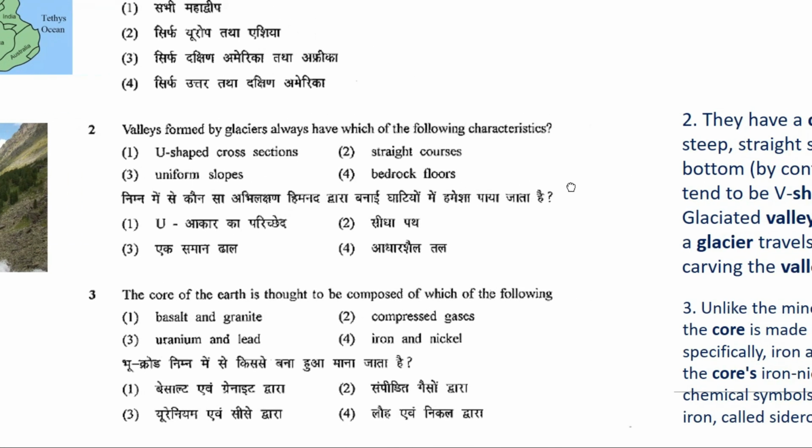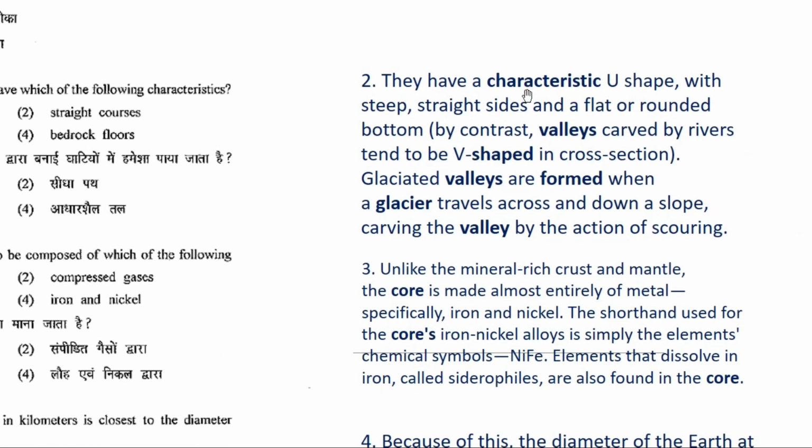So let's have a look at the explanation. They have a characteristic U shape with steep, straight sides and a flat or rounded bottom. By contrast, valleys carved by rivers tend to be V-shaped in cross-section. So, see, the valleys formed by glaciers are U-shaped with steep, straight sides and a flat or rounded bottom. But when you talk about rivers, they are V-shaped in cross-section, whereas these are U-shaped. Glaciated valleys are formed when a glacier travels across and down a slope, carving the valley by the action of scouring.